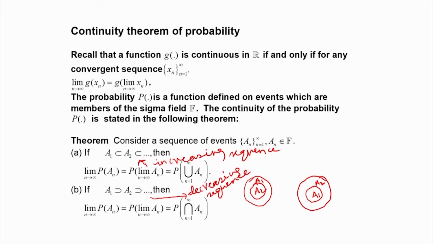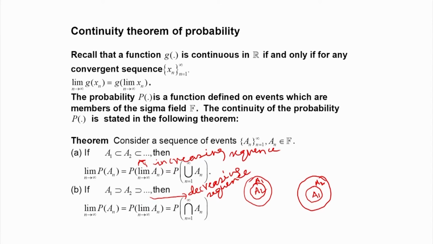In that case, the limiting probability, P of A n as n tends to infinity, is the same as the probability of the limiting event, limit of A n as n tends to infinity, which is equal to the probability of the intersection of all A n's, starting from 1 to infinity. So, this is the continuity theorem.